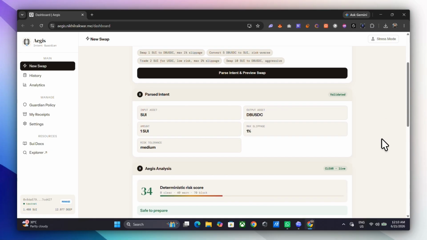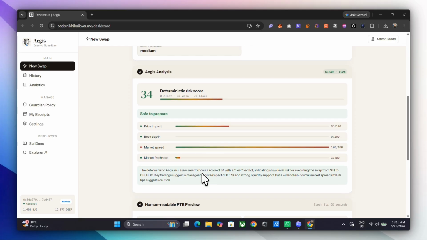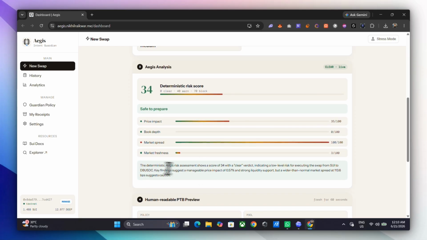The Guardian now reads the live DeepBook order book and calculates four deterministic risk classes: price impact, liquidity depth, market spread, and freshness. The AI may explain these results, but it cannot alter the scores or verdict. The market checks are clear, but explicit confirmation is still required.